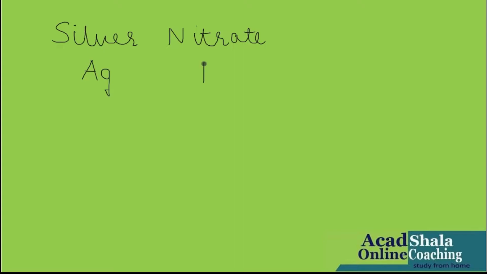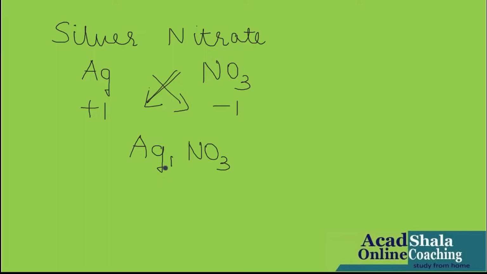Symbol of silver, Ag, nitrate, NO3, valency +1, nitrate -1, criss-cross. Let us see. Ag1, NO3 1. I should not even write 1.